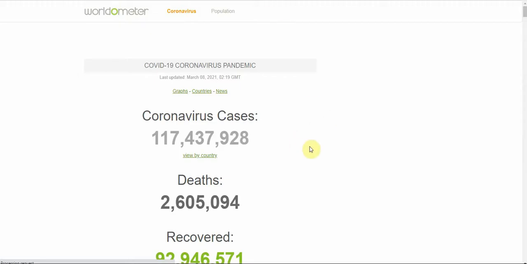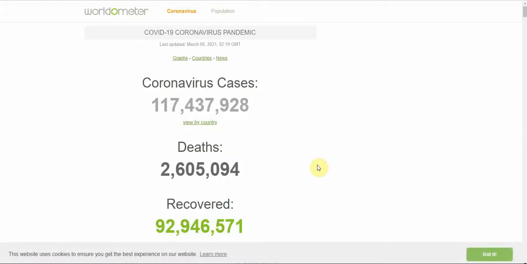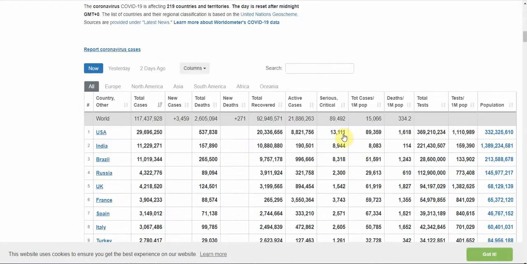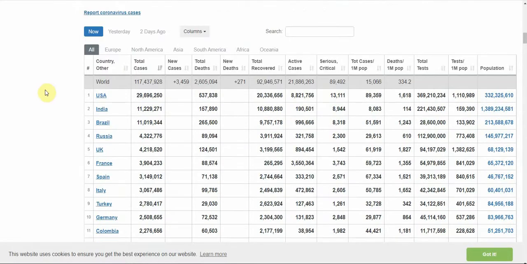And going to my coronavirus page, which is still loading. There it is. You get good general information, overall worldwide information. It's very interesting to run these numbers of cases and divide that by the world population. Very interesting to look at. I'm not going to do that right now, but we do want to scroll down here, and this table gives you every country in the world and all the information on it.